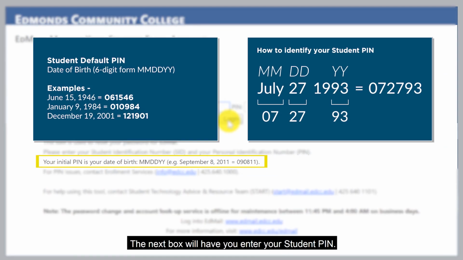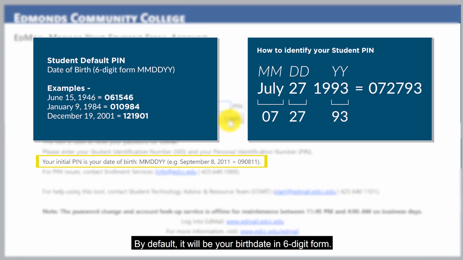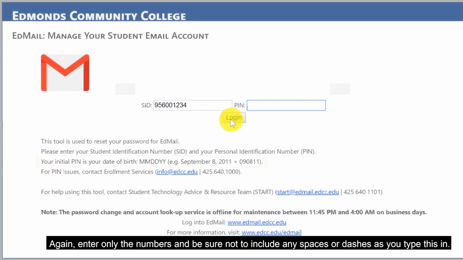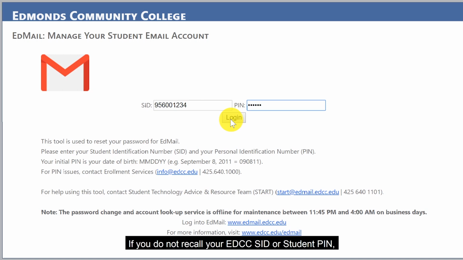The next box will have you enter your student PIN. By default, it will be your birth date in 6-digit form. The order in which you will type it will be month, day, and the last 2 digits of your birth year. Again, enter only the numbers and be sure not to include any spaces or dashes as you type this in. If you do not recall your EdCC SID or student PIN, please contact Enrollment Services to obtain this information. More contact information will be provided at the end of the video.